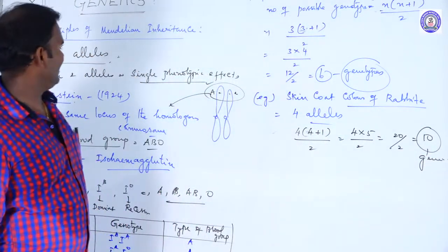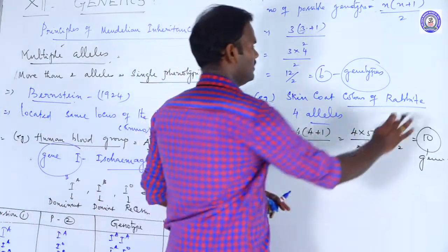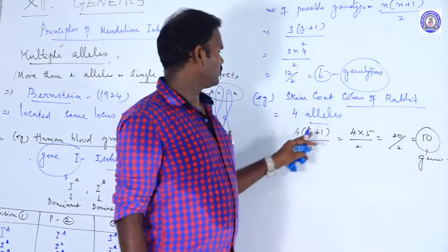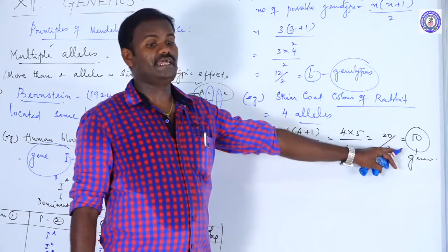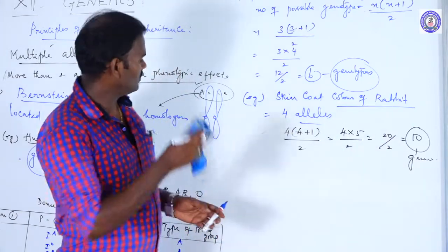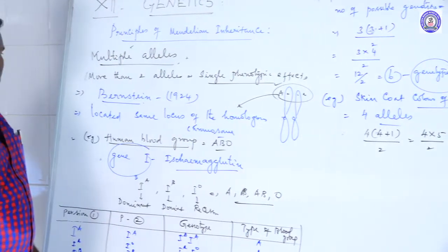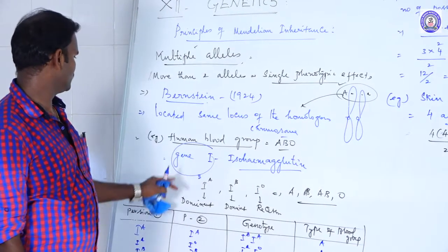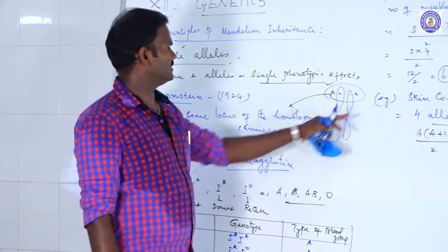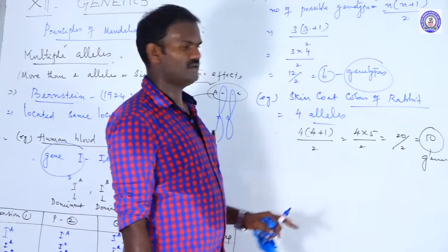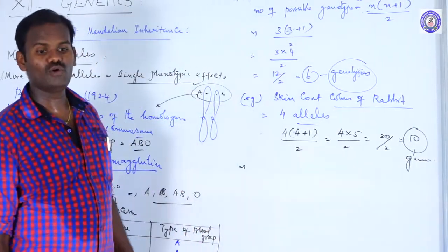Remember, another example for multiple alleles is the skin coat color of rabbit. It is controlled by 4 alleles. What are the possible genotypes? 10 genotypes are possible. The next, another example of multiple alleles is the human blood group. The second is skin coat color. The next, another one is pleiotropism.